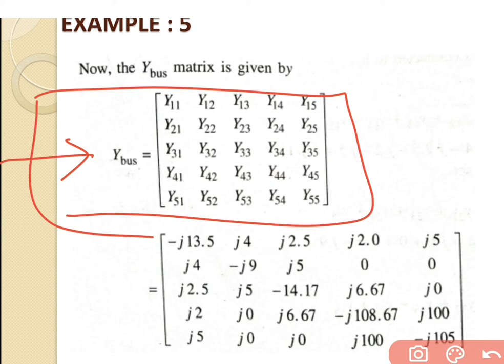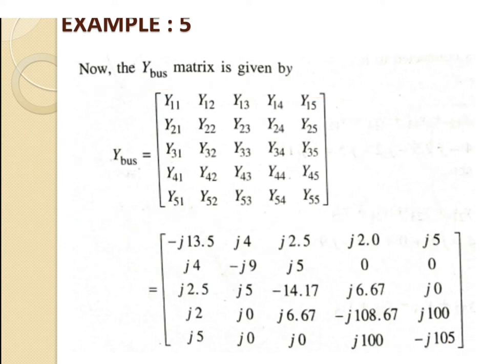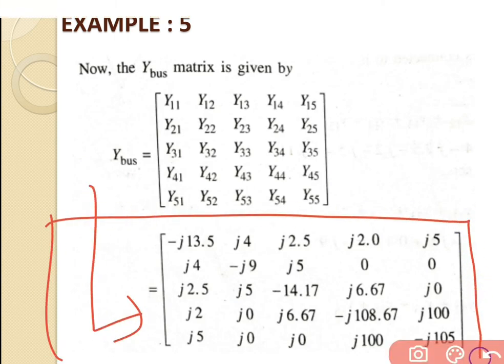Then we will get the answer of the Y bus that is equal to minus j13.5, j4, j2.5, j2.0, j5, j4, minus j9, j5, 0, 0, j2.5, j5, minus j14.17, j6.67, j0, j2, j0, j6.67, minus j108.67, j100, j5, j0, j0, j100, minus j0.5. So this is the answer for the Y bus, and this is the solution for this example.